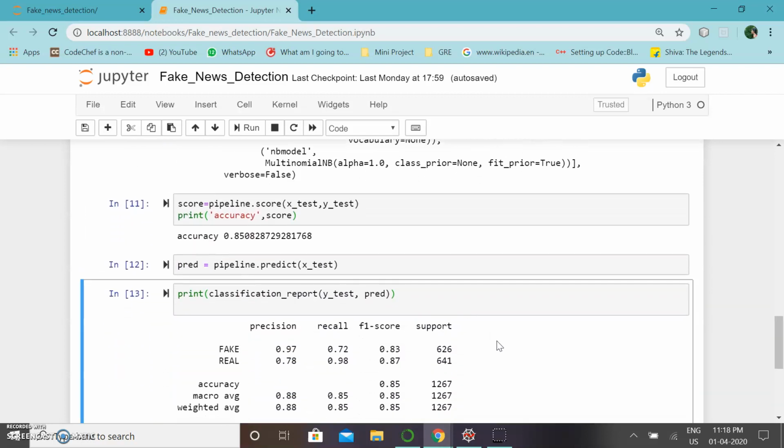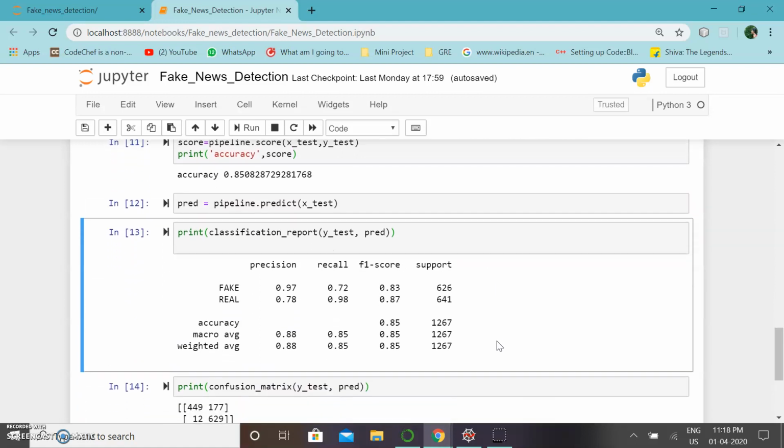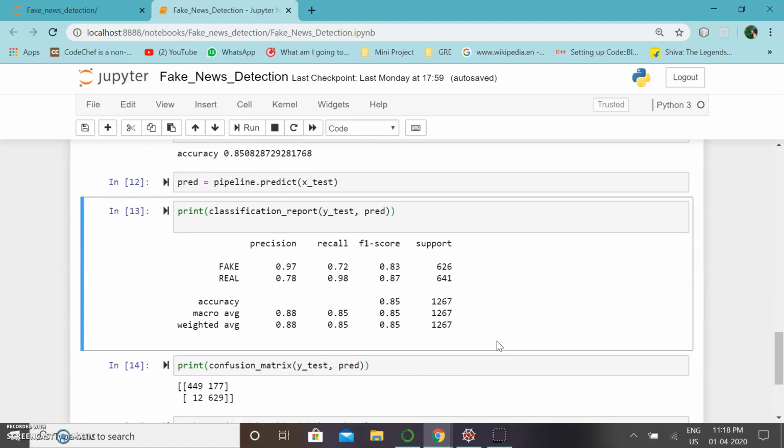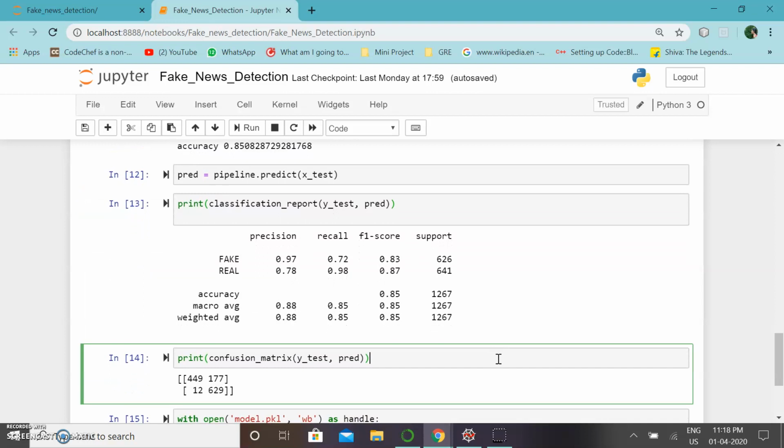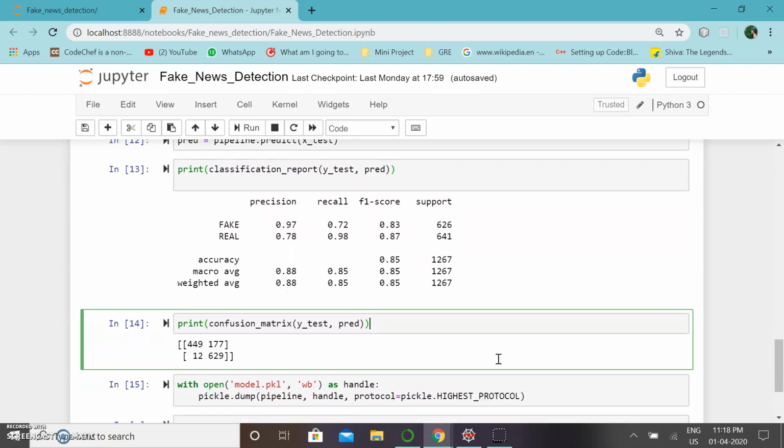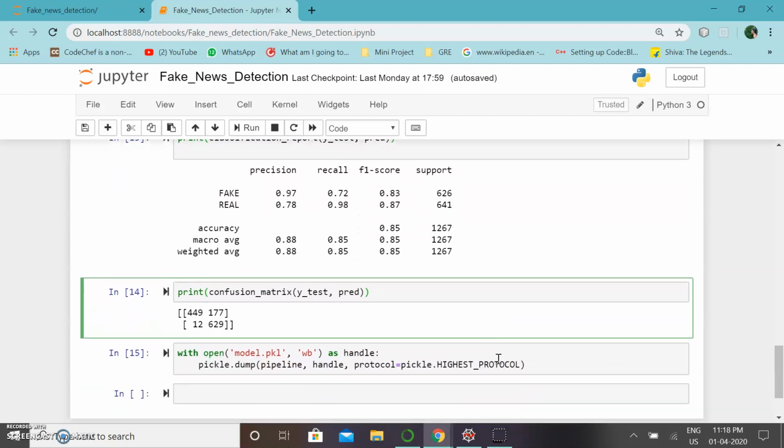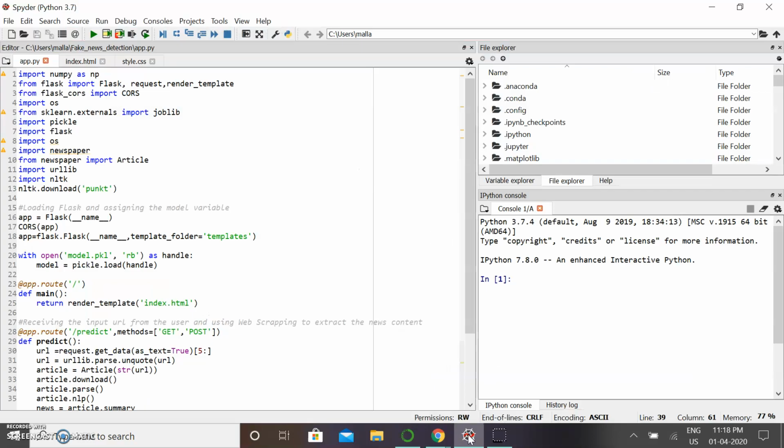Now we print the performance evaluation table and also the confusion matrix. After implementing these codes, we then go to Spyder and execute app.py code.